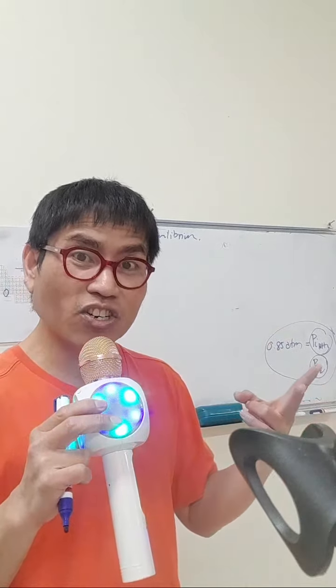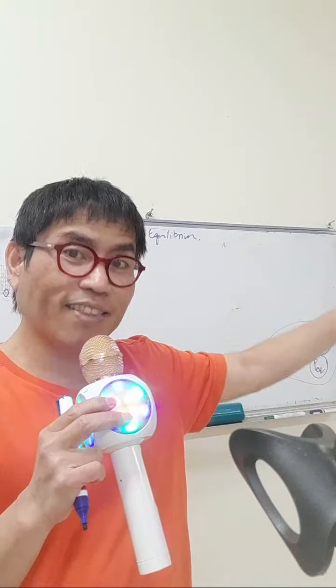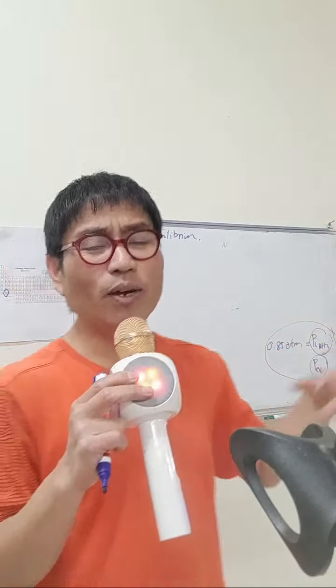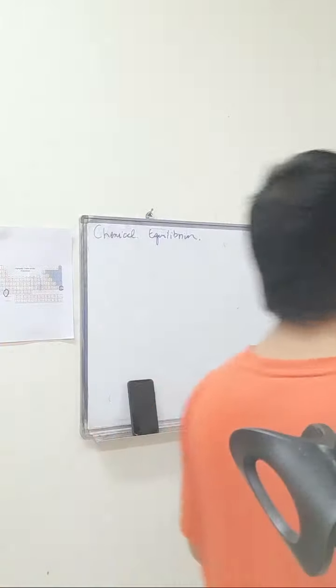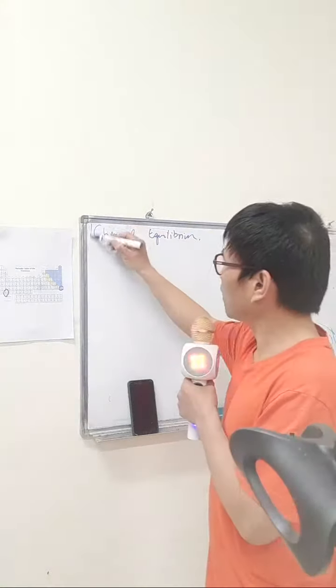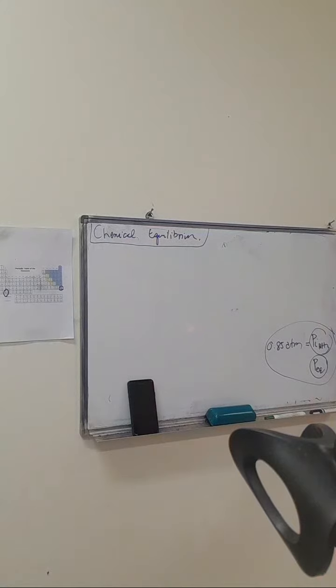If you look back at the flow chart of chemistry, it's still there. So we can say where we are now: this is chemical equilibrium, and it has something to do with a mixture.